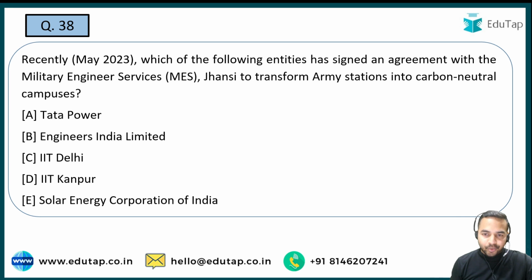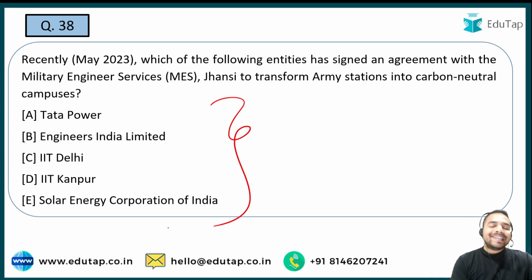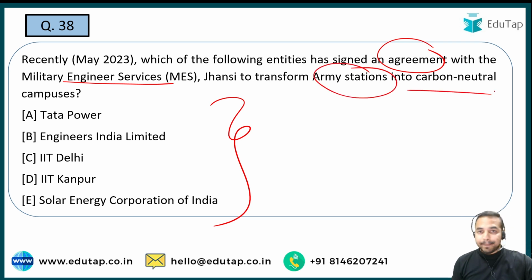Now let's move on to the next question. Which one of the following entities has signed an agreement with the Military Engineer Services Jhansi? The aim is to transform army stations into carbon neutral campuses. See guys, we are all moving towards becoming net carbon zero. Even India is targeting to become a net zero emission country by the year 2070.